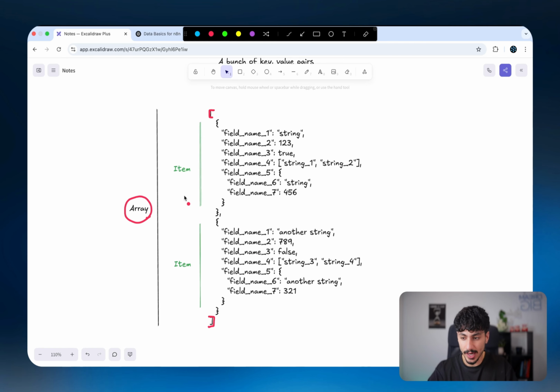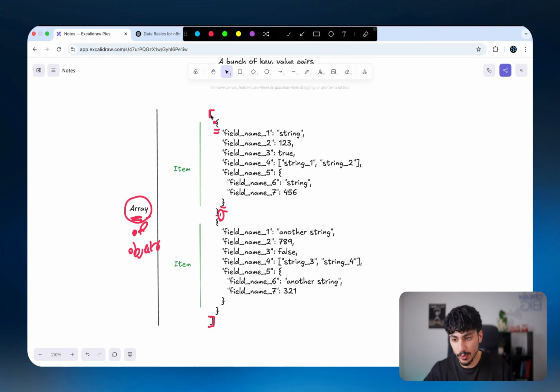Now, inside this array, we have to look for the items of that array. And the way that I know there are 2 items inside this array is that there is one single comma in between these 2 items. And the actual items themselves start with curly brackets and end with curly brackets. And that's how I know this is an array of objects.